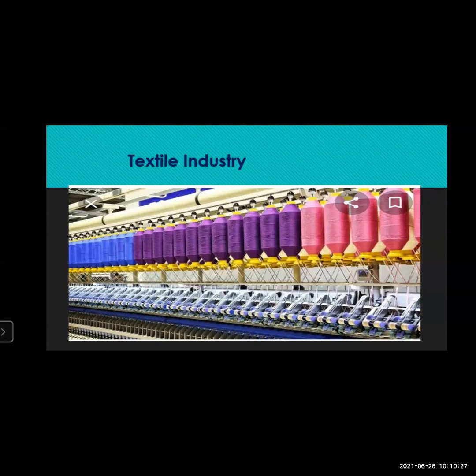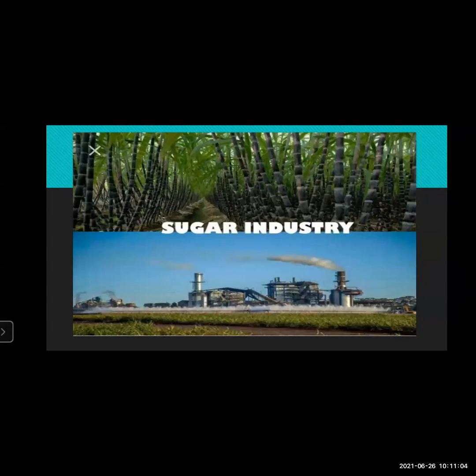Textile industry is extremely varied with the hand spun, then hand woven textile, power looms, hosiery and knitting sector, as well as cotton industry. Surat in Gujarat is the biggest textile market in India. State of Gujarat, Maharashtra, Haryana, Andhra Pradesh, Madhya Pradesh, Rajasthan, Karnataka, Tamil Nadu are the major cotton producing areas in India. So this was all about the textile industry, and we'll move further for the next.